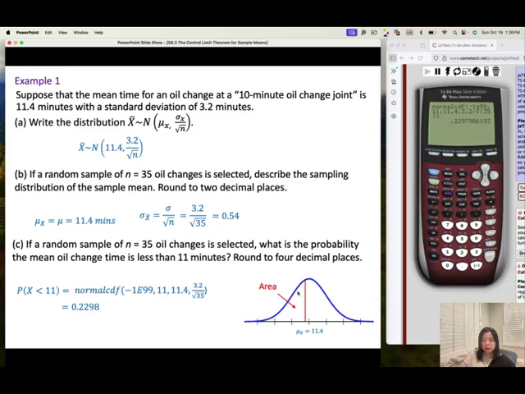So the area, which is the probability of the mean oil change time less than 11 minutes, so this part of the area will be equal to 0.2298.